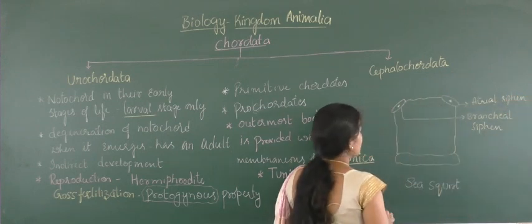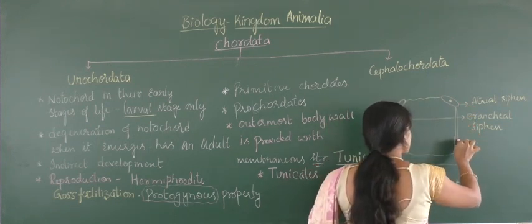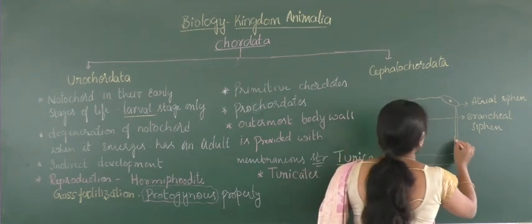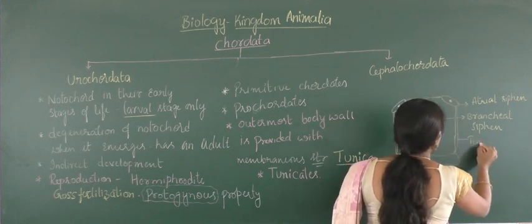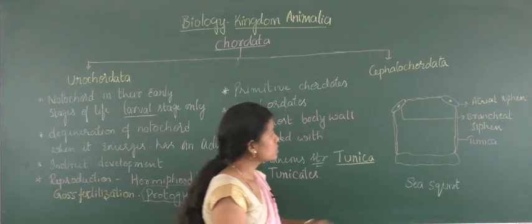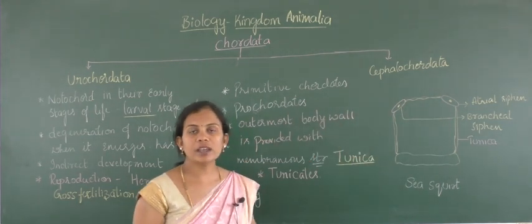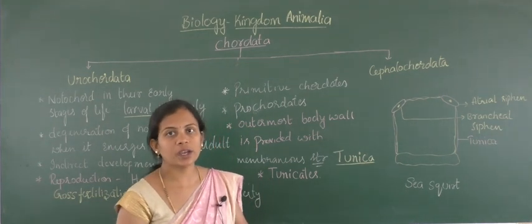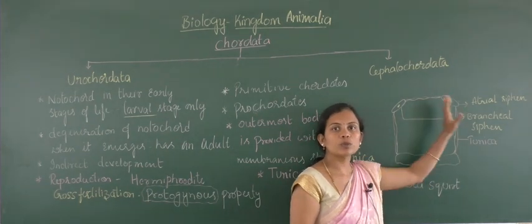And there will be one more membranous structure, as I told you earlier, that is called the tunica. So that's why these are called tunicates. This is the substrate attachment, and inside the body it is provided with the other structures and the organ systems. I am just showing you the tunica, where it is exactly present, the outermost body structure.